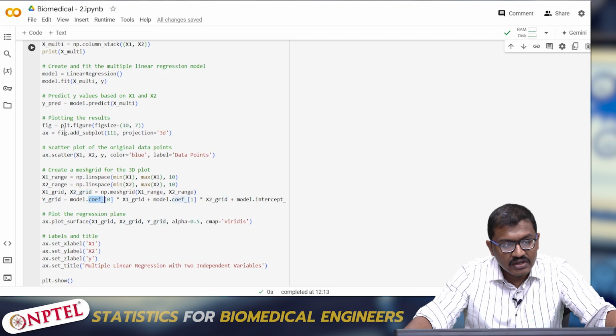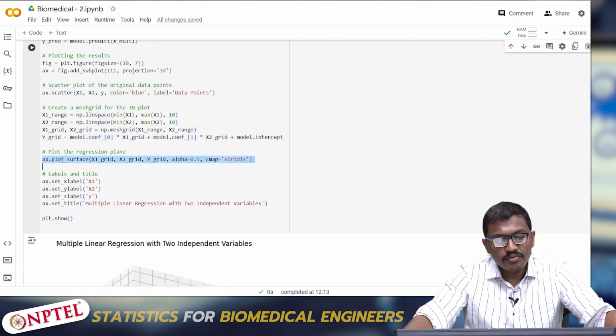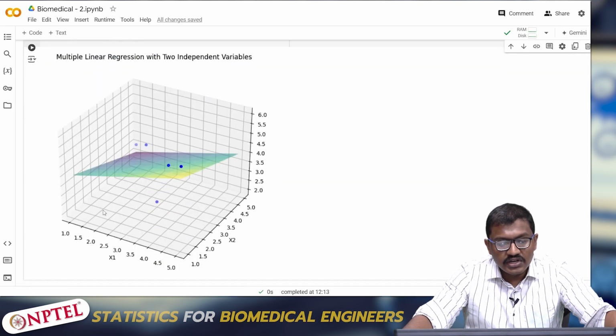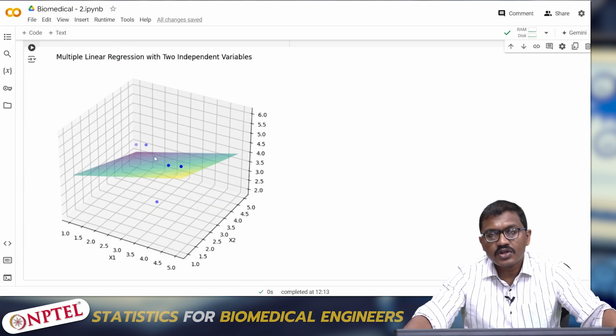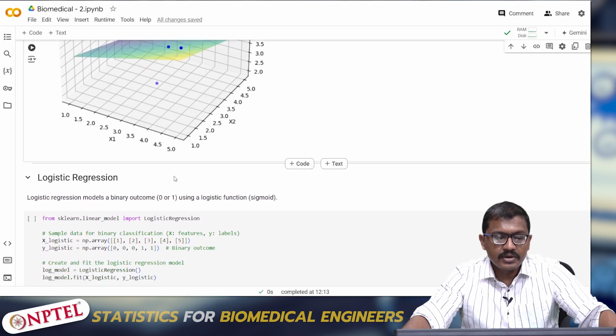and then I'm defining the y grid using model dot coefficient. I'm calling the coefficient of 0, that is the slope, plus the intercept, times the x grid. Yeah, model intercept plus the x grids actually. So y grid is a sum of all this. So I'm just plotting it as ax plot surface. So this comes out. So set label is this. So the resultant will be the plot of this. So it is a 3D plane where a hyperplane is separating all the values, since it involves multiple independent variables.